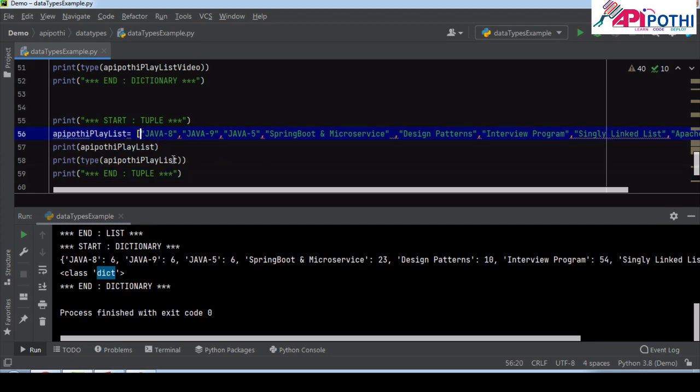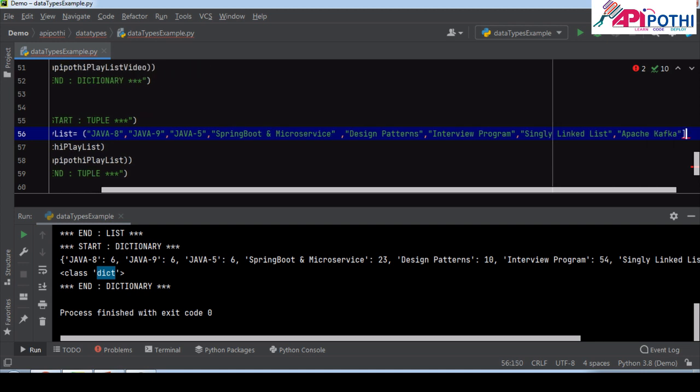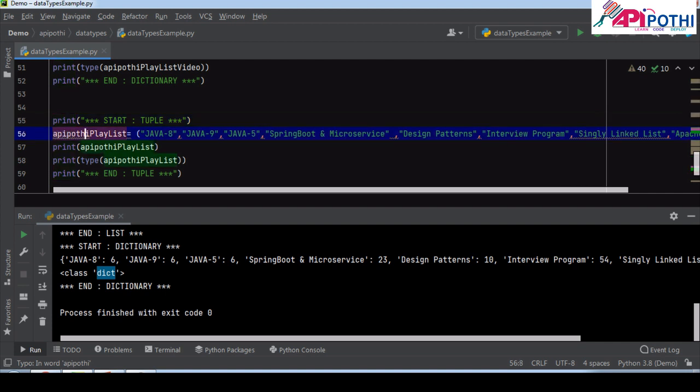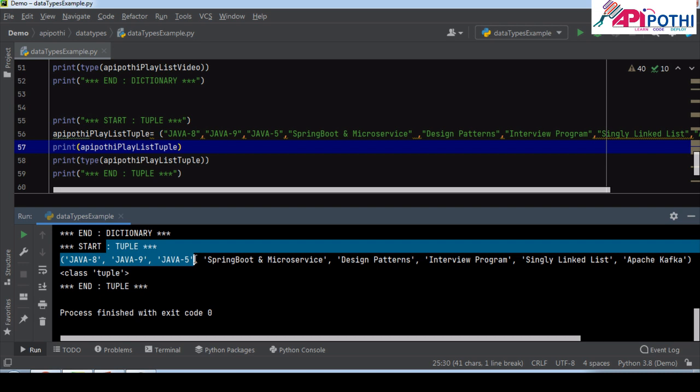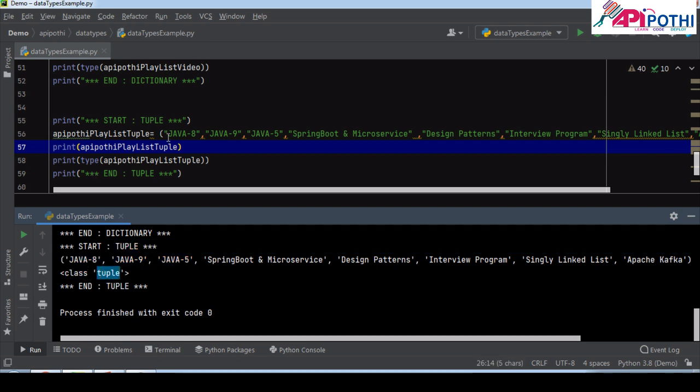Instead of square brackets, we are going to put these brackets. And that is nothing but our tuple. So API Pothi playlist tuple. Okay. Copy. Let me run this one. If you see here, the tuple value is printing, class type is tuple. So a tuple we generally declare with these brackets.